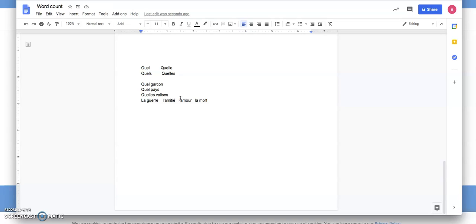À mon avis, in my opinion, I think we've used this already, believe it or not, de l'autre côté, I don't know if we got to côté couloir, côté fenêtre, but it's to the other side.